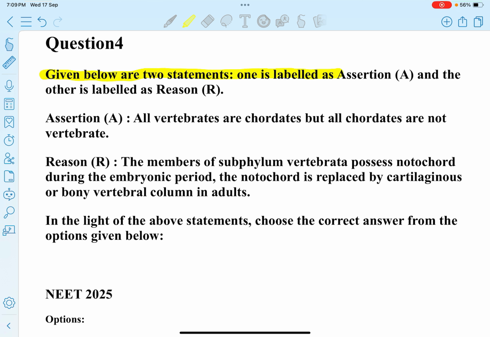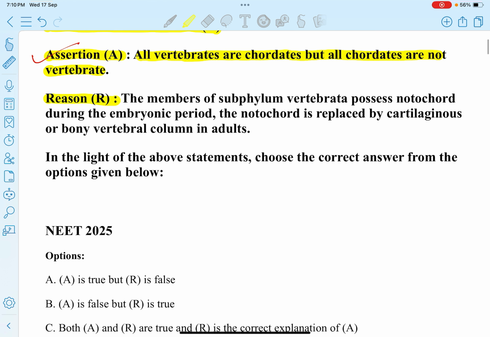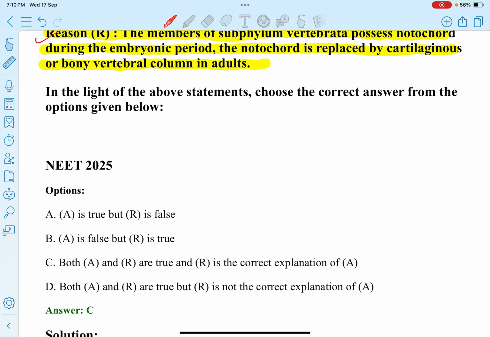Given below are two statements. One is labeled as assertion A and the other is labeled as reason R. Assertion A है, all vertebrates are chordates, but all chordates are not vertebrates. This assertion is correct. And reason है, the members of subphylum Vertebrata possess notochord during the embryonic period, but the notochord is replaced by cartilaginous or bony vertebral column in adults. ये reason भी correct है. So assertion and reason are true, and the reason is the correct explanation of A. Next.